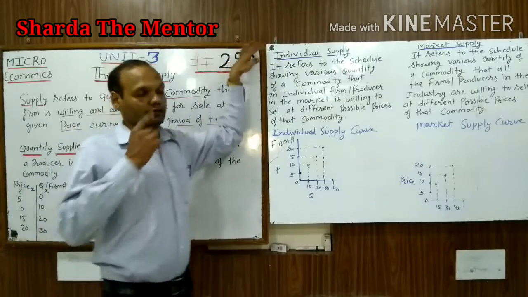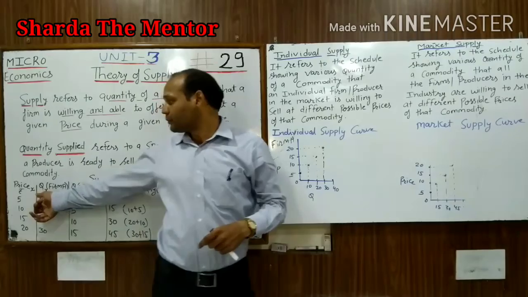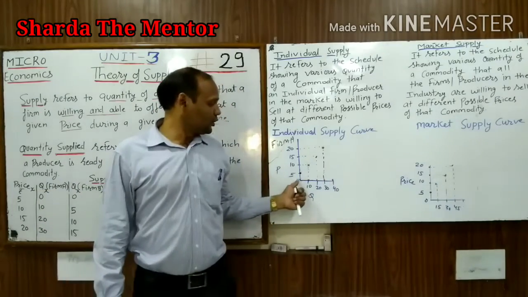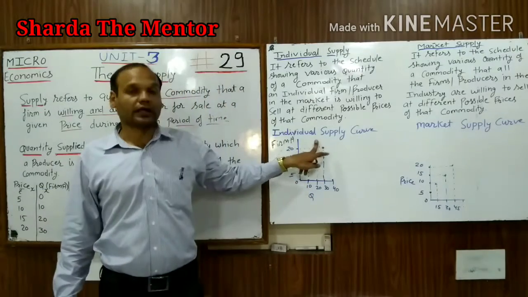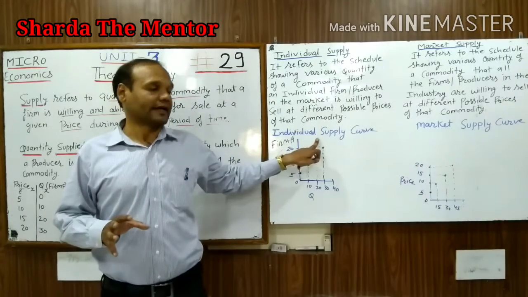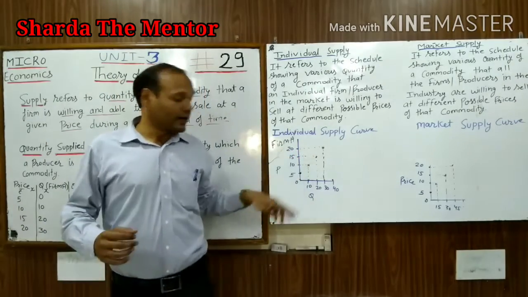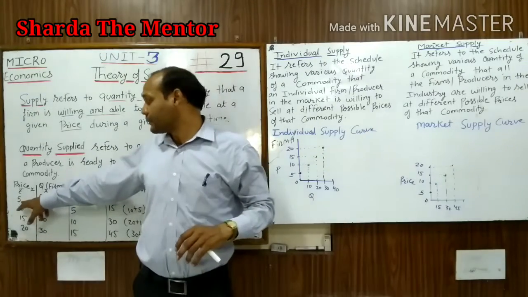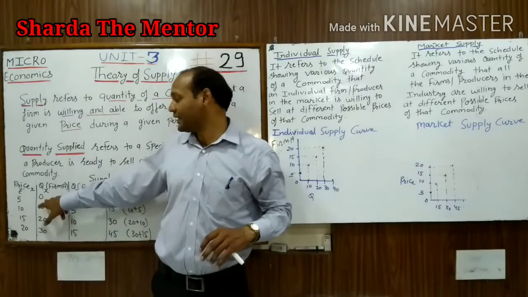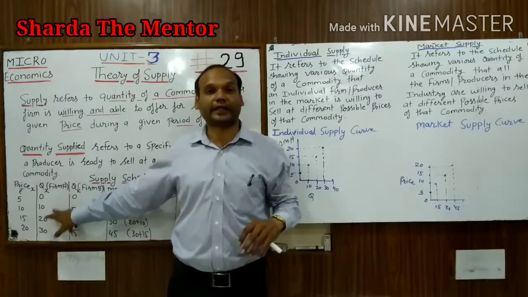So with the help of that schedule, we can easily draw a graph. Here we are drawing a graph of the individual supply curve, taking firm A as an example. At the price of 5, firm A is ready to sell 0.